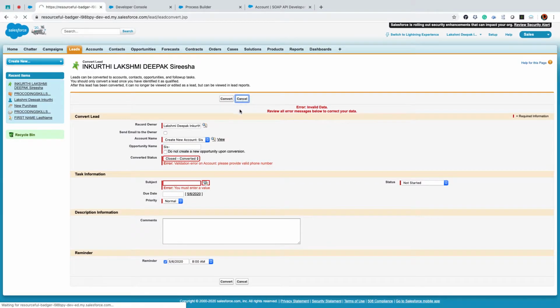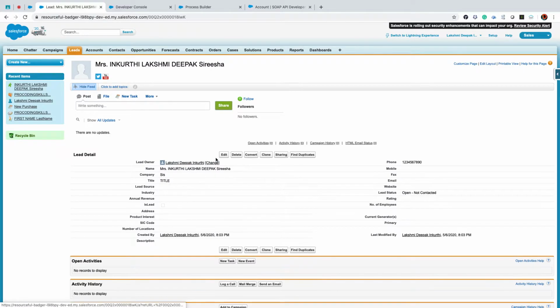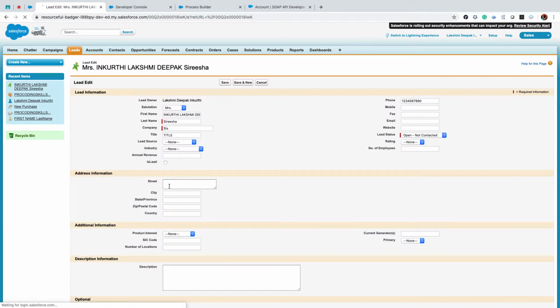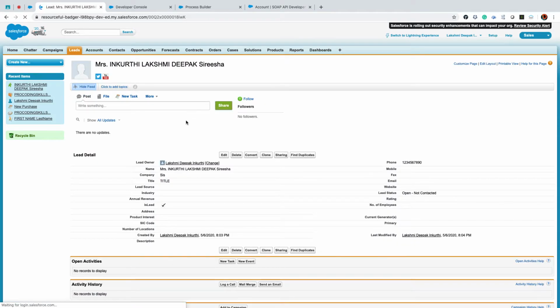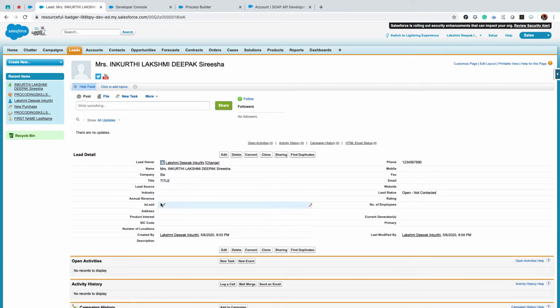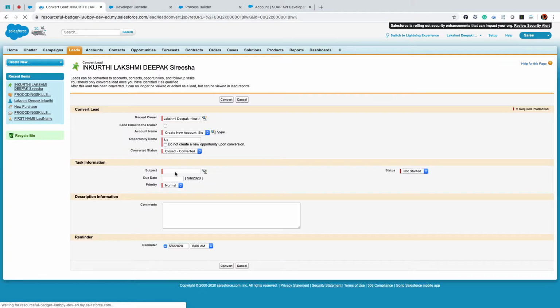Now I'll change a little bit. I'll edit and I'll say is lead and I saved it. Now we had a validation rule condition written saying that if it is false, then only do a validation error. Then do not fire a validation. That's what we mentioned, right? Test, I'll say convert.